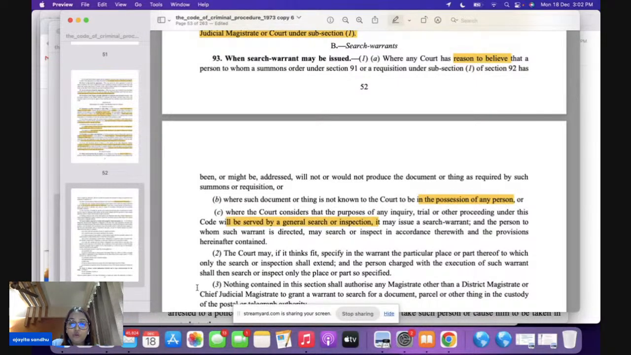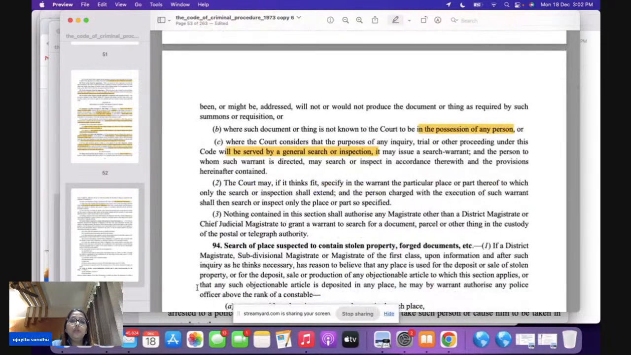Now what are you going to do? You are going to issue a search warrant and you're going to search this place. Now the court may, if it thinks fit, specify in the warrant the particular place or a part thereof to which only this particular search or inspection shall extend, and the court is going to say, okay, you can only search this specific area or you can search the entire area. This is up to the court here.